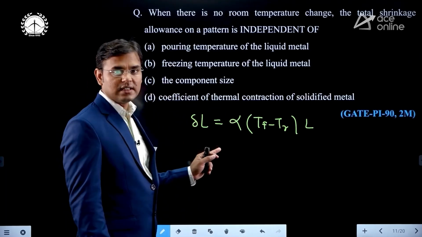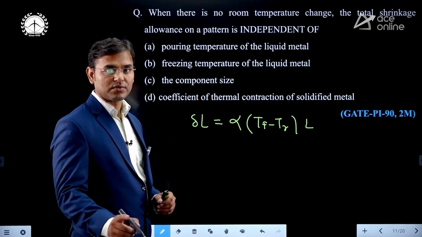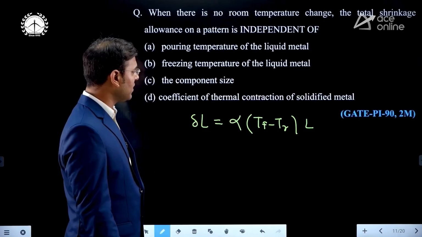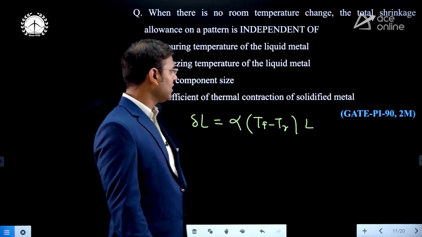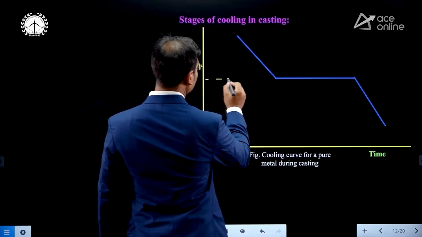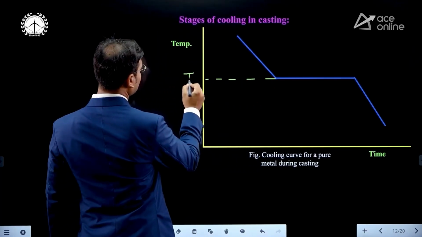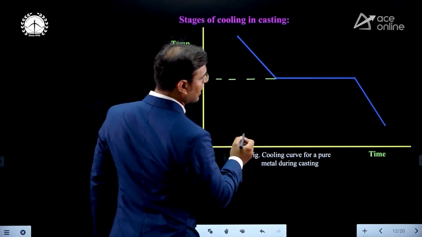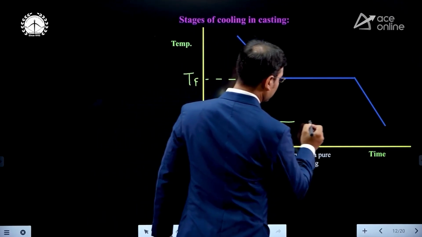Delta L is the change in length, alpha is the coefficient of thermal expansion, TF is the freezing temperature, TR is the room temperature. In the diagram you can see this is the freezing temperature, TF, and TR is the room temperature.